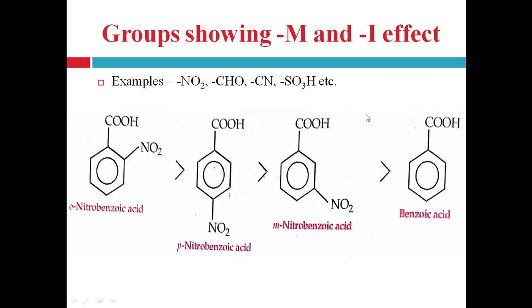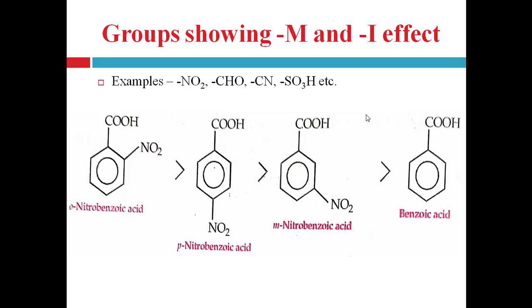So having the polar multiple bonds, they withdraw the electrons of the oxygen atom of the OH group of the carboxylic acid, right? And this is due to the electron withdrawing mesomeric and electron withdrawing inductive effect, right? And that's why it will lead to the increase in acidic strength of the aromatic acids, right? These groups disperse the negative charge on carboxylate ion and stabilize it, right? Due to electron withdrawing effect, these groups stabilize the carboxylate ion by dispersion of the negative charge, right?